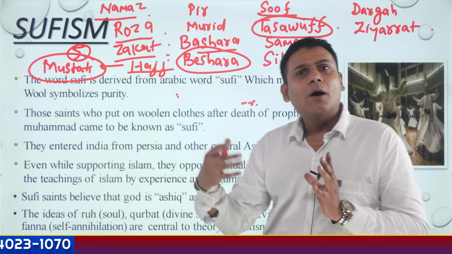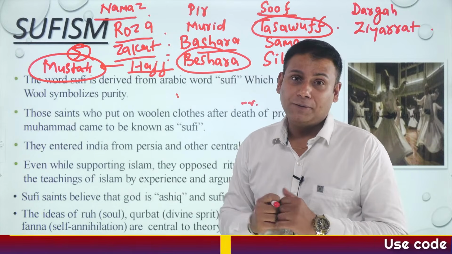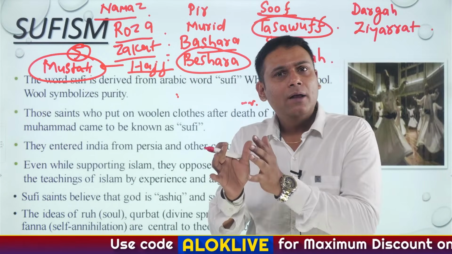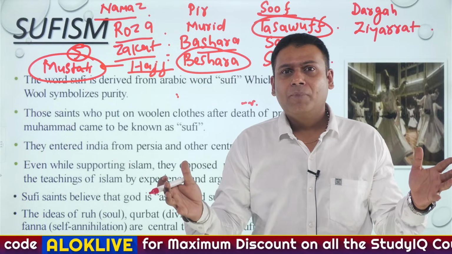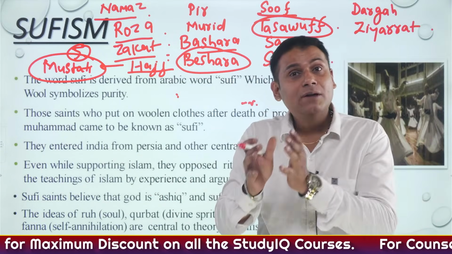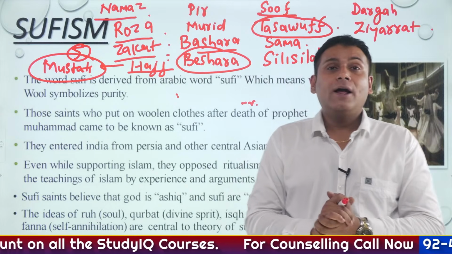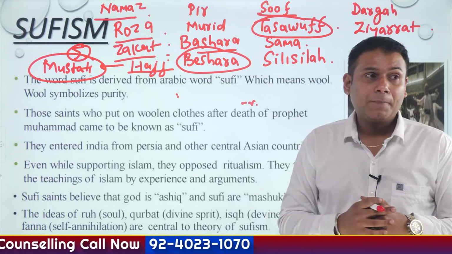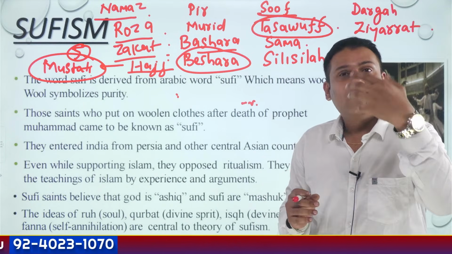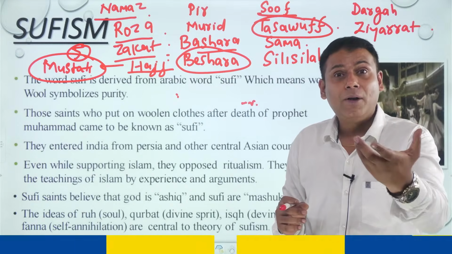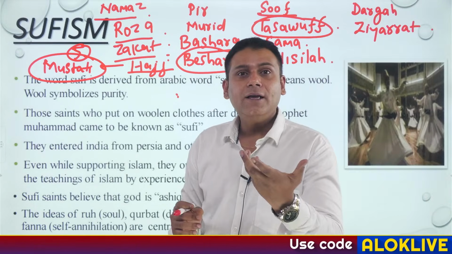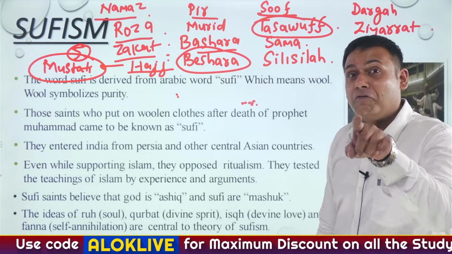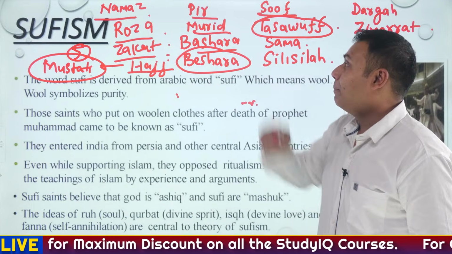So who is going to talk about the simplicity of the religion? In fact, Sufi saints believed that the relationship between God and human is not like the master and the slave. The relationship between God and humans is like 2 lovers. God is Mashuk and we are his Ashik. That was the belief of the different Sufi saints. So precisely, who is going to talk about the simplicity of the religion? Who is going to teach the people? Who is going to show the right direction? Obviously, a teacher. So Pir was a teacher, and Murid, who is going to follow his teacher, was the disciple.